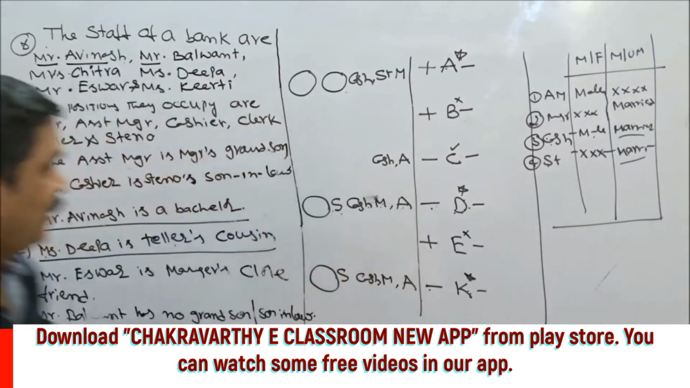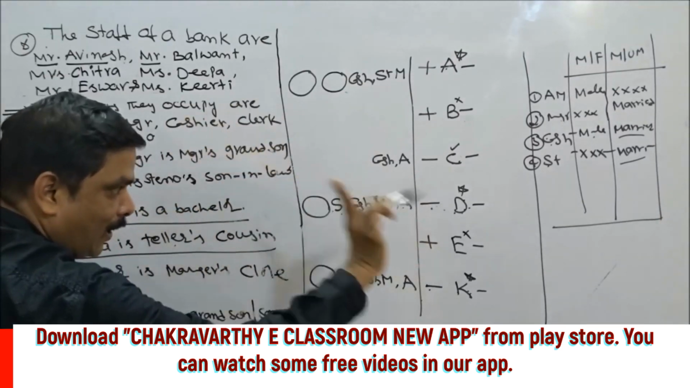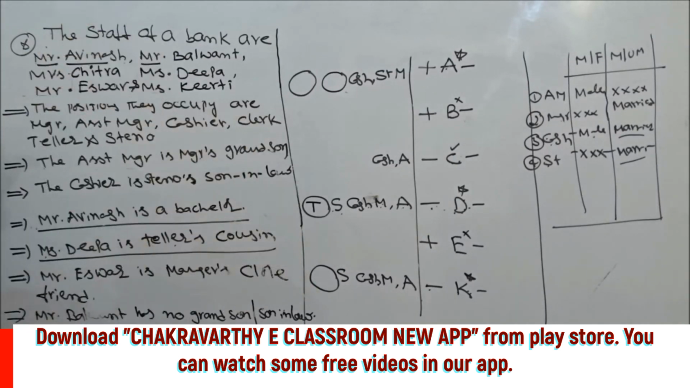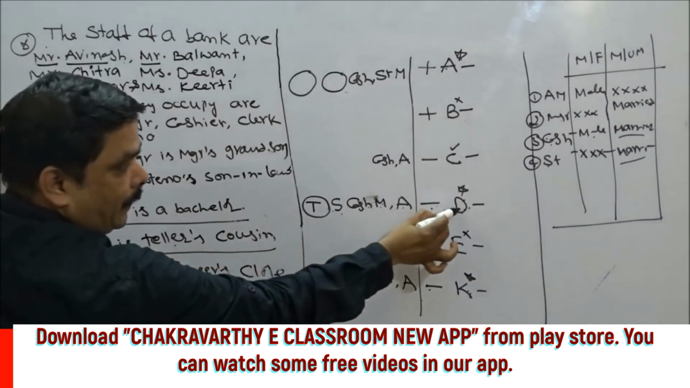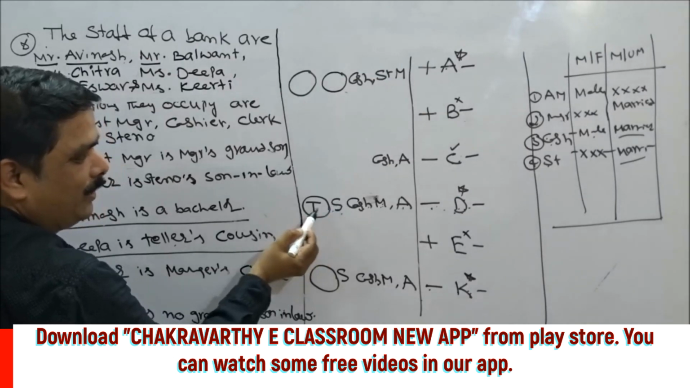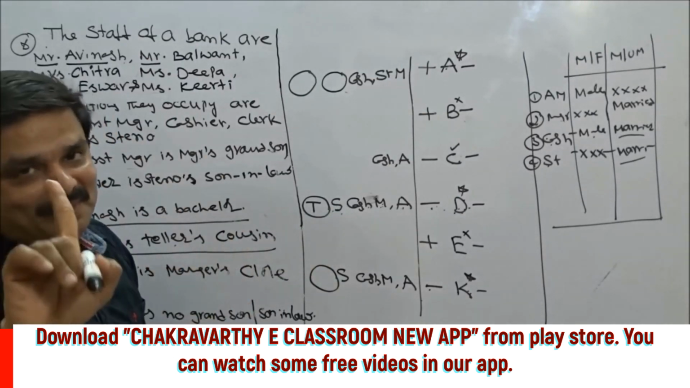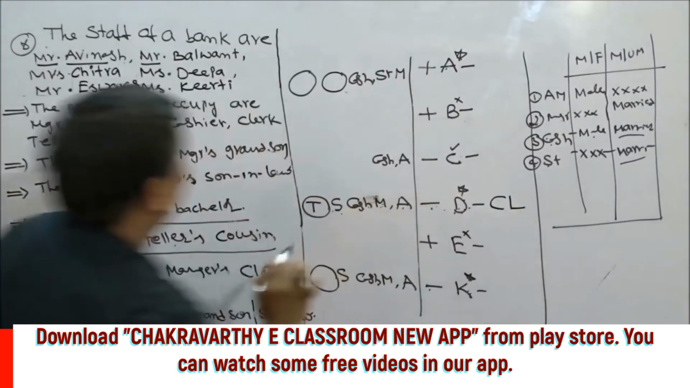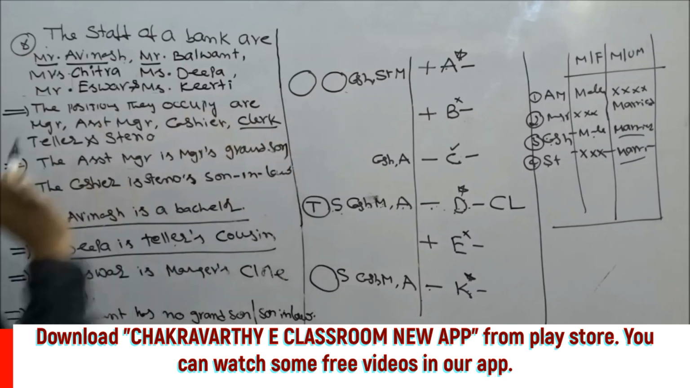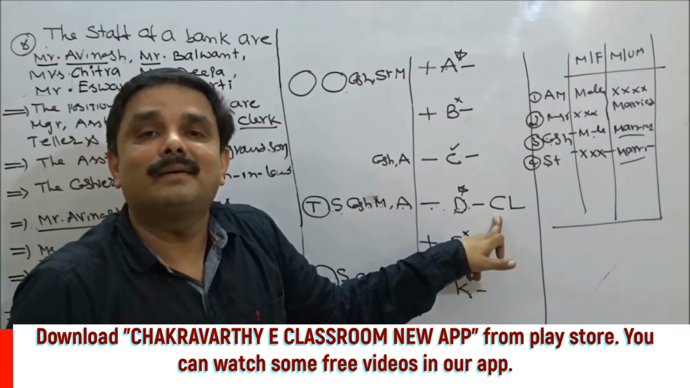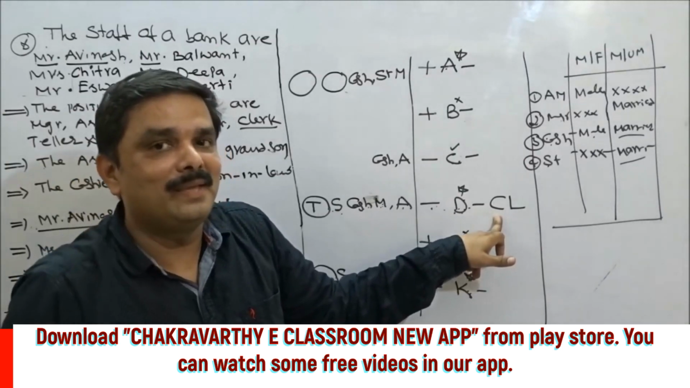So Deepa cannot be teller. I got the information here. Now very clearly Deepa is not an assistant manager, manager, cashier, steno, teller. Eliminated. Only one thing is left out. What is the left out one? Clerk. Only one thing is left out here, that is clerk. Now I got the first breakthrough. Deepa is a clerk.